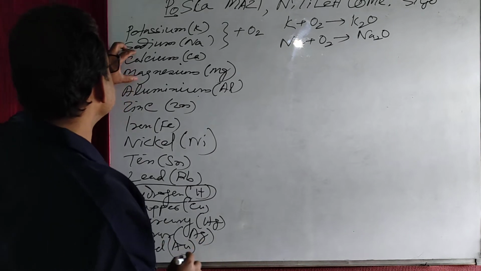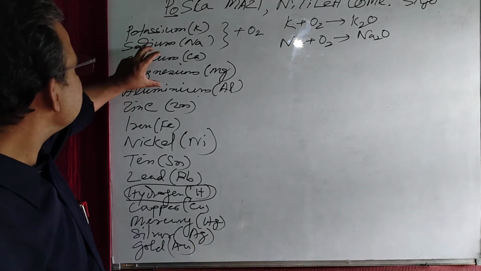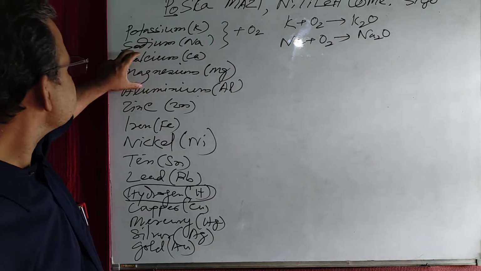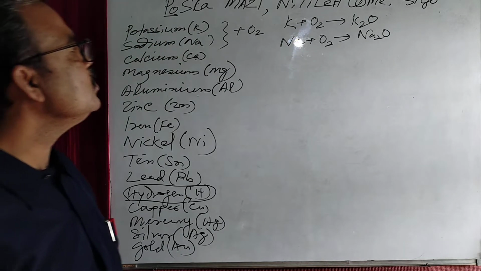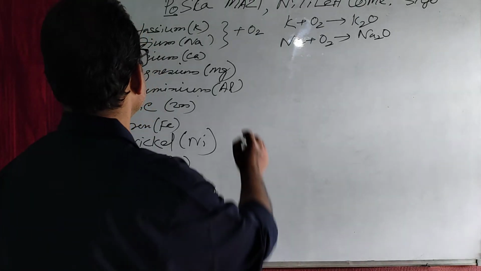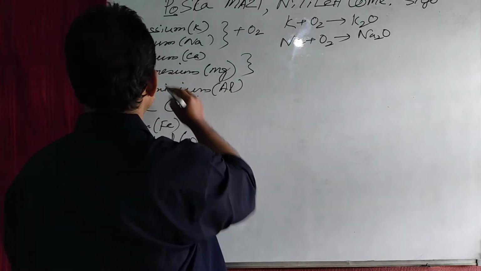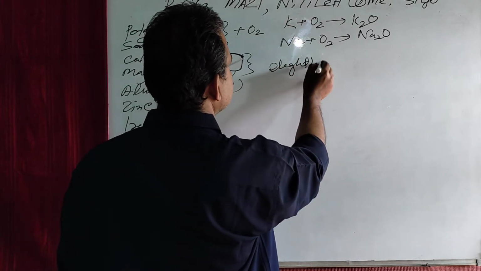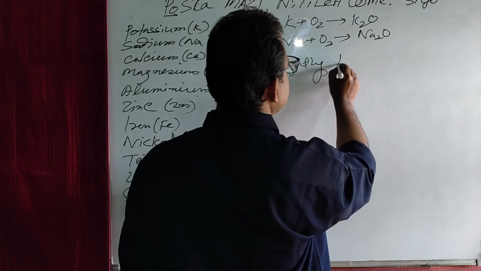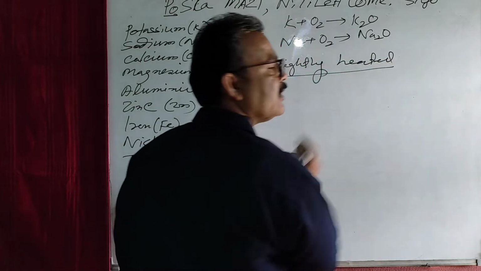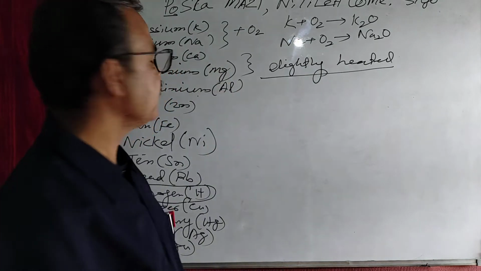But calcium and magnesium, they are lesser reactive than sodium and potassium. Calcium and magnesium do not react with oxygen at normal condition. If they are slightly heated, then they will react with oxygen to form their respective oxides.